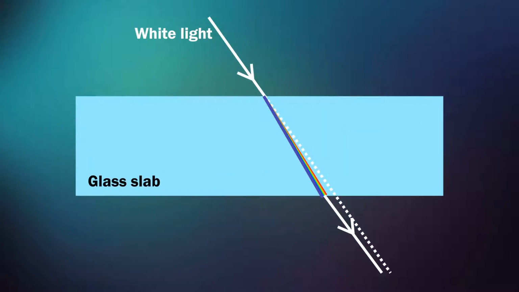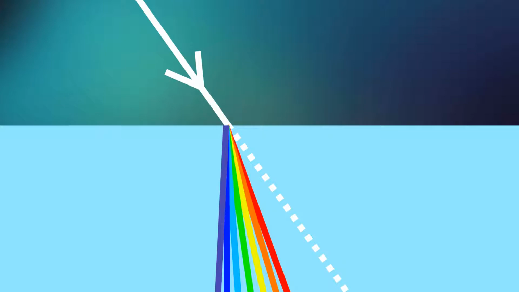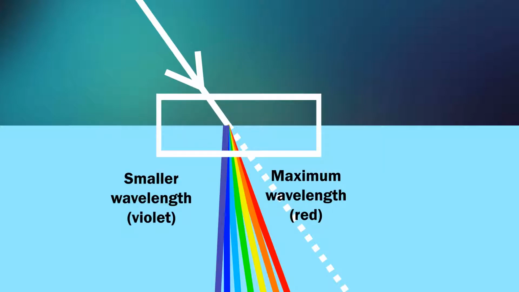When white light passes through a glass slab, due to different refractive indices for different wavelengths, different colors bend at different angles. Violet color has the least wavelength, so it bends more, and red has the maximum wavelength, so it bends less. All other colors bend in between these two colors.